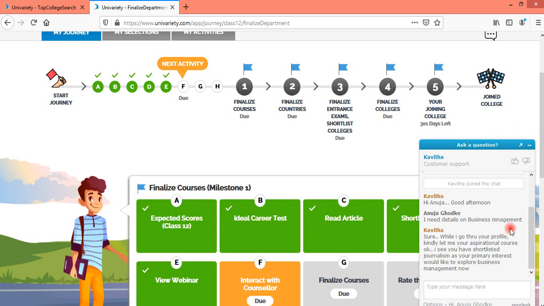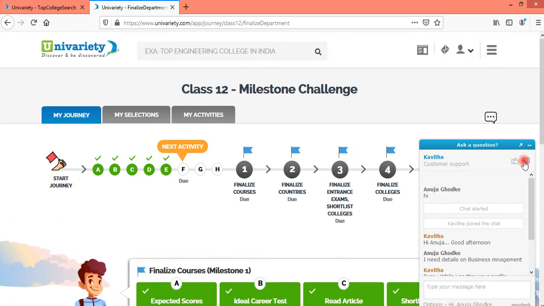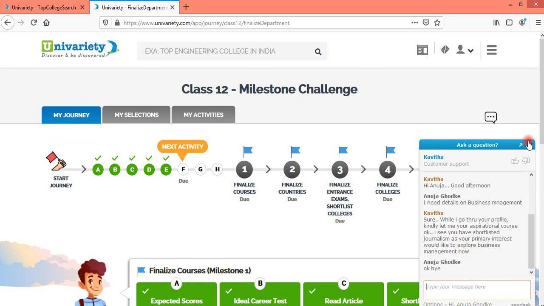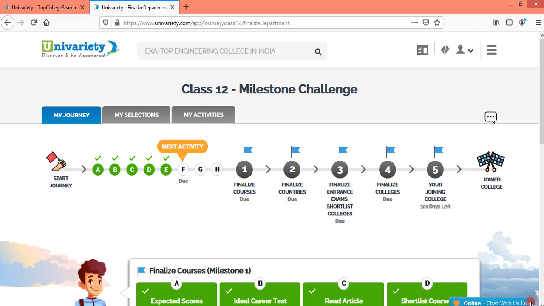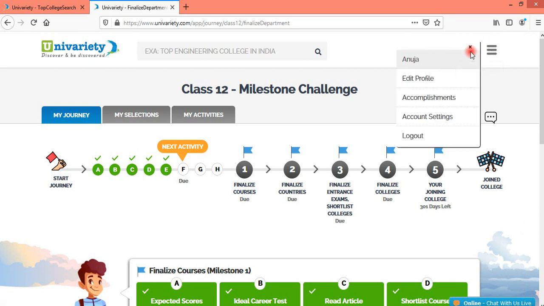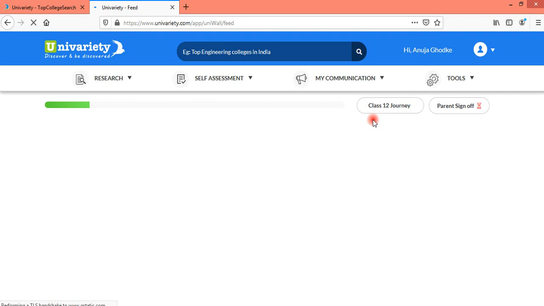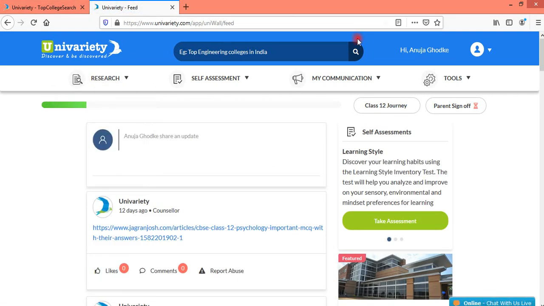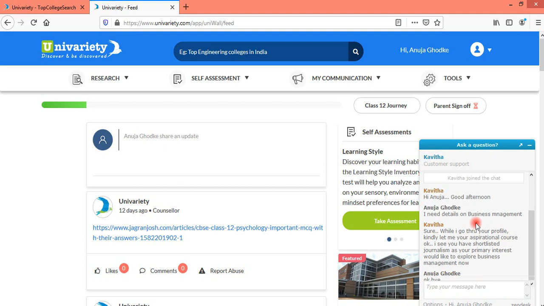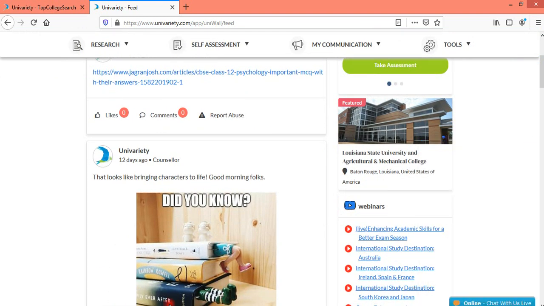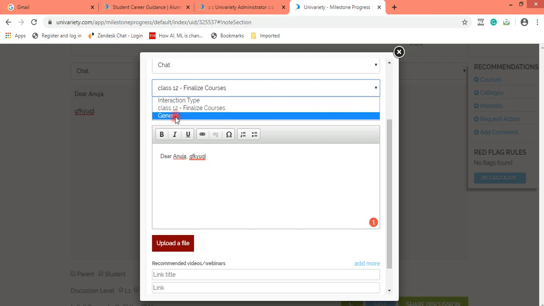If the student just clicks on a chat button through the home page of the profile, so suppose this is the home page of a student profile, and without going to the ideal career journey, I just decide to open chat from here, then once the counselor does a share discussion for this chat, only general would be visible.